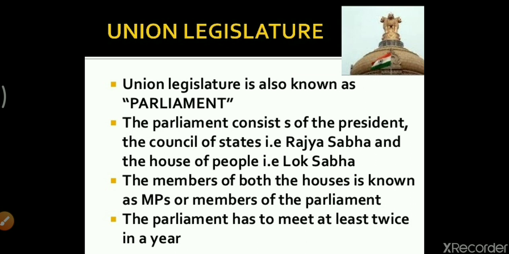The Parliament has to meet at least twice in a year. That means every 6 months the Parliament has to meet. That is the minimum number of times Parliament has to meet. That is, the minimum time duration is 6 months. This again is important. This again is asked in board examinations, so remember this also.